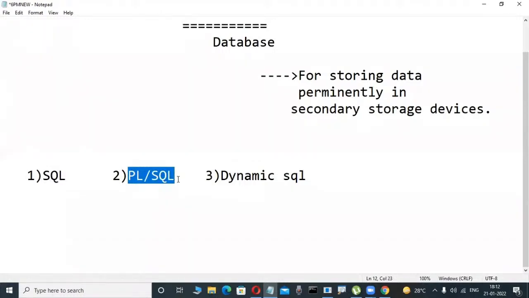Why is this language required really? So many jobs are available in PL/SQL also. Why is this language required? Because of so many applications.